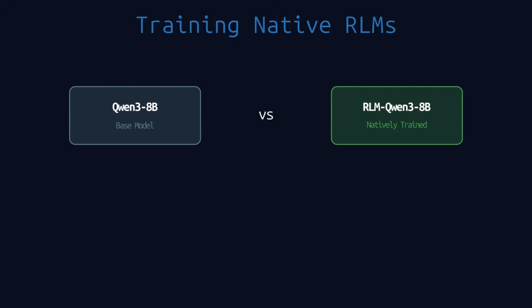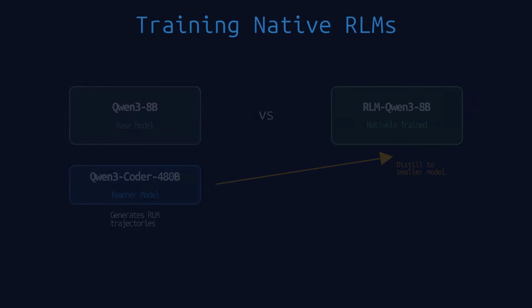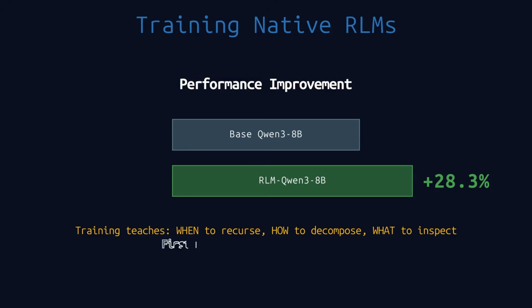What if you train a model specifically to be recursive? The researchers took Qwen3 8b, an 8 billion parameter model, and created RLM Qwen3 8b. Same size, same architecture, but trained differently. A large teacher model, Qwen3 Coder 480b, generates example trajectories showing how to decompose complex tasks recursively. These trajectories get filtered for quality, and the smaller model learns from them. The result? A 28.3% improvement over the base model. The trained model learns when to recurse, how to decompose problems, and what to inspect. This is the first natively trained recursive language model, and it approaches much larger models in capability on certain tasks.